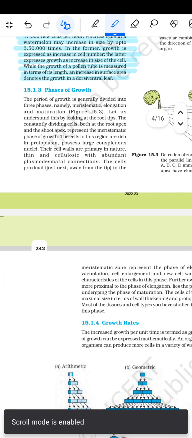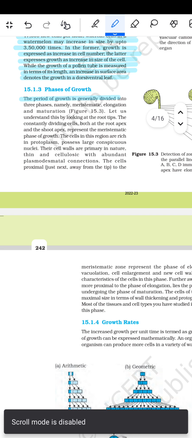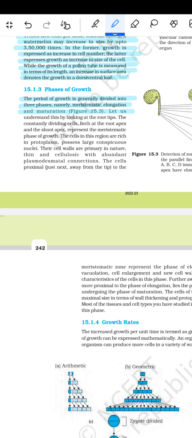फिर आता है phases of the growth. The period of the growth is generally divided into three phases, namely the meristematic, elongation, and the maturation. Let us understand this by looking at the root tips. The constantly dividing cells, both at the root apex and the shoot apex, represent the meristematic phase of the growth. The cells in the region are rich in the protoplasm, possess large conspicuous nuclei. Their cell walls are primary in nature, thin and cellulosic with abundant plasmodesmatal connections.